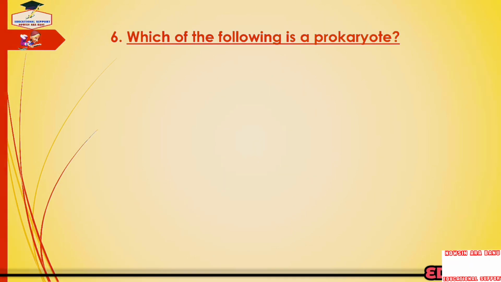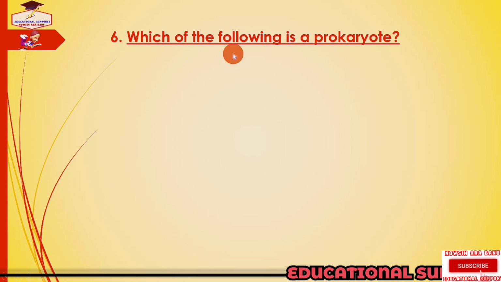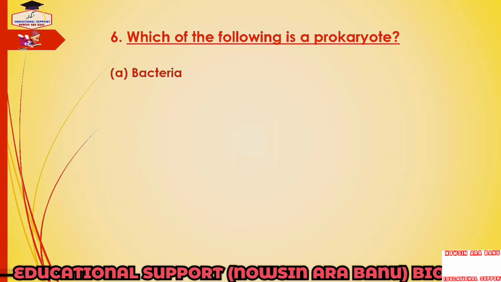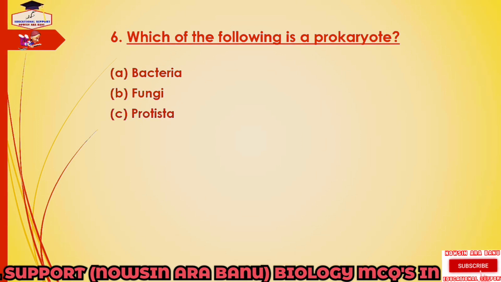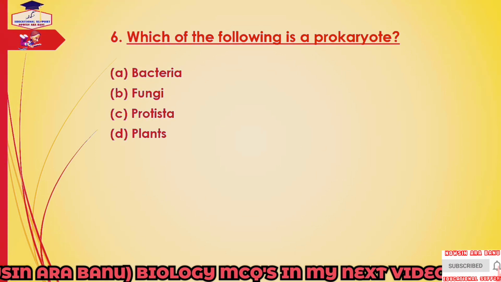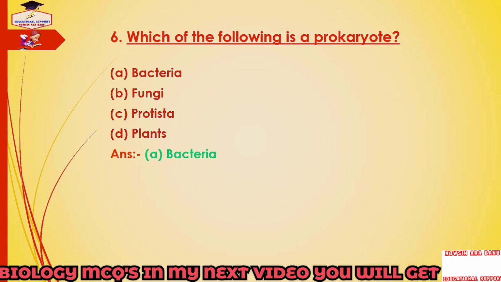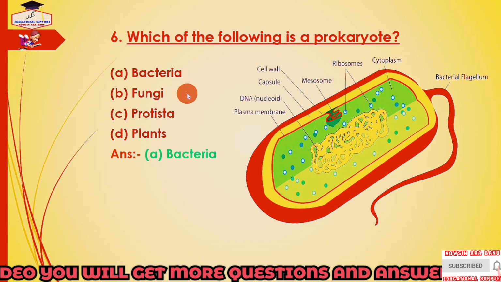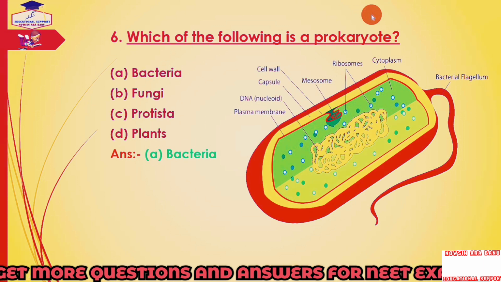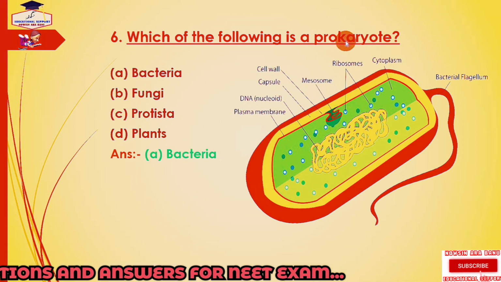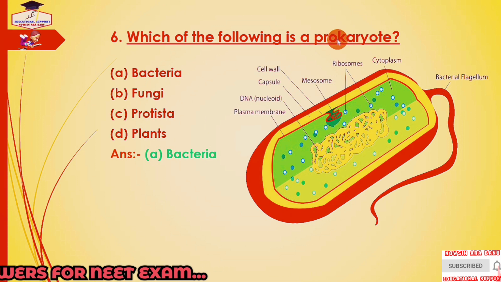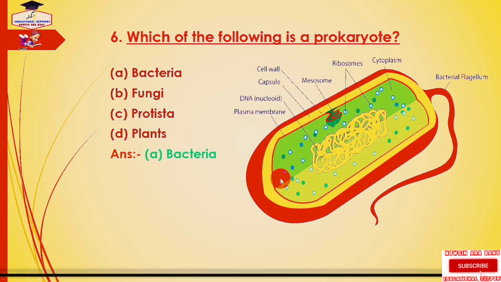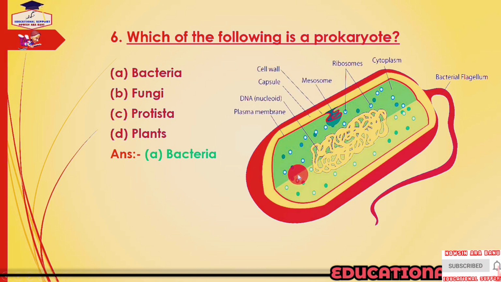Next question is, which of the following is a prokaryote? And the options are bacteria, fungi, protista and plants. And the answer is bacteria. Do you know why bacteria are classified as prokaryotes? Because prokaryotes are simple cells that lack a nucleus or any outer membrane-bound organelles.